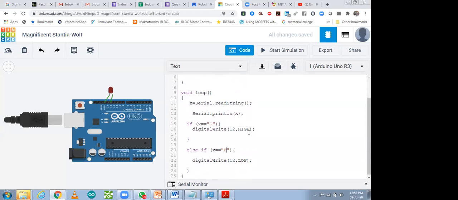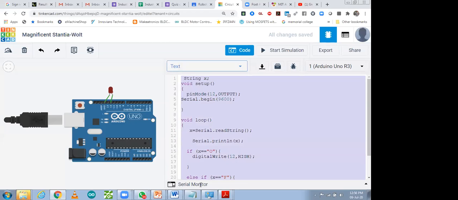So this one is my code for my app. So let me copy my code. Let me copy it in a notepad.